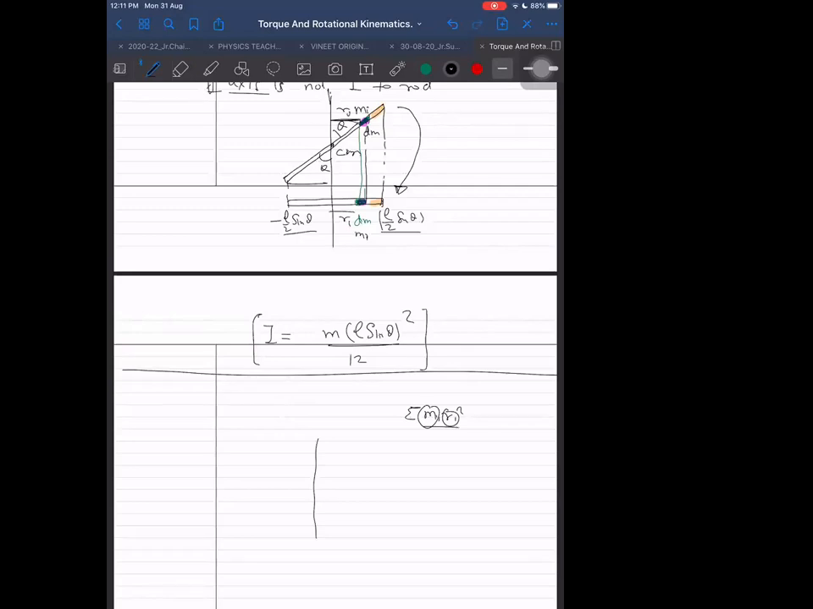Therefore, the moment of inertia of this rod, which will be forming a double cone, will be the same as that of the perpendicular rod, but the perpendicular rod will be of a different length. The total length of this was L, but now the perpendicular length L perpendicular is L sin theta. So I can just write it as M into L sin theta, that is L perpendicular, squared.